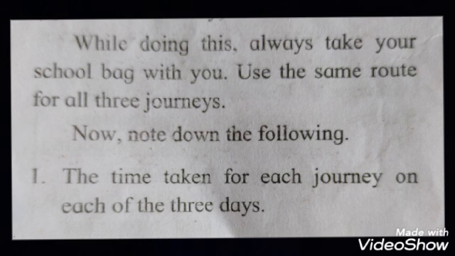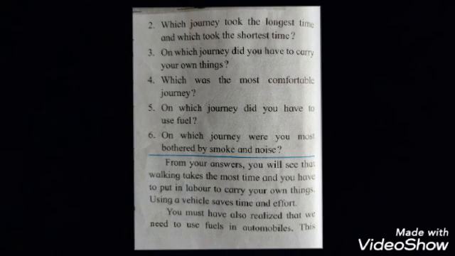What is the time you take to go from your home to the place? Second, which journey took the longest time and which took the shortest time? Now you have to note down and observe which journey took longest time and which journey took shortest time.